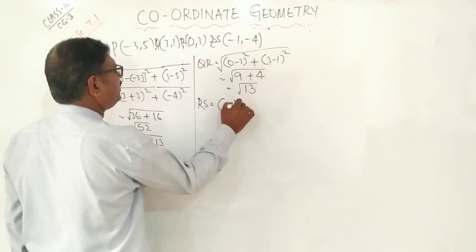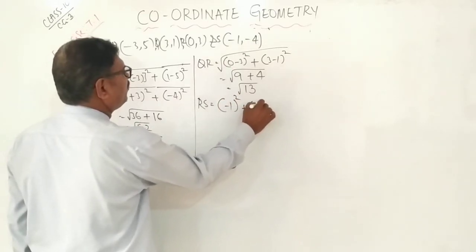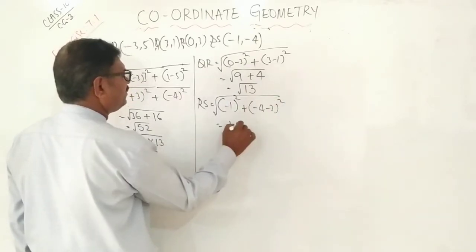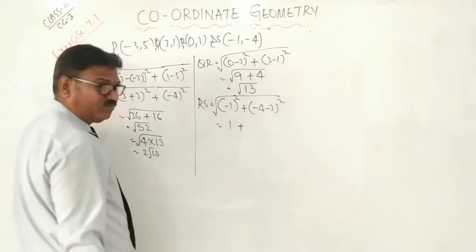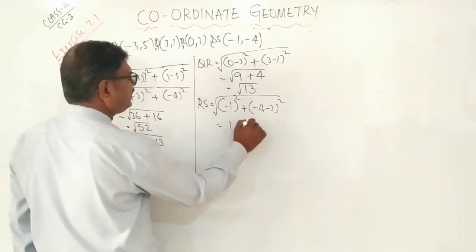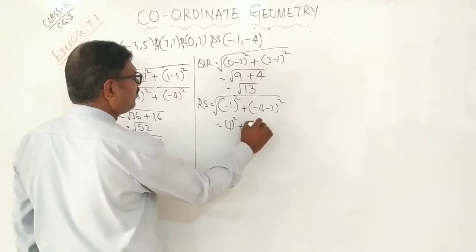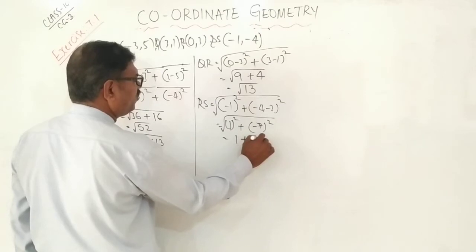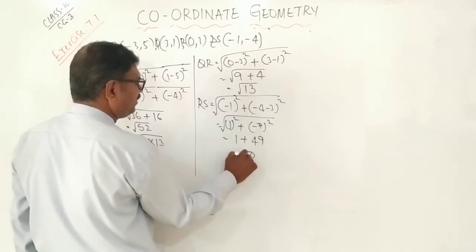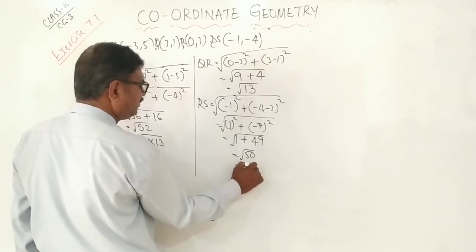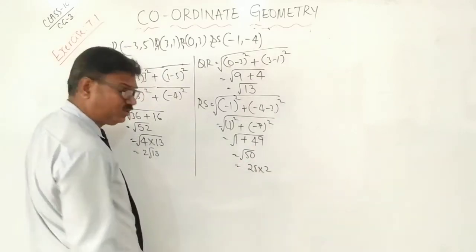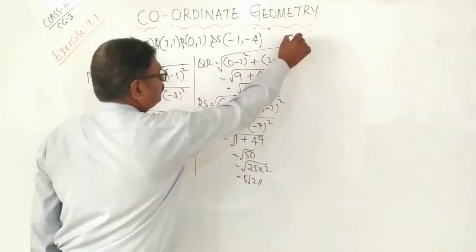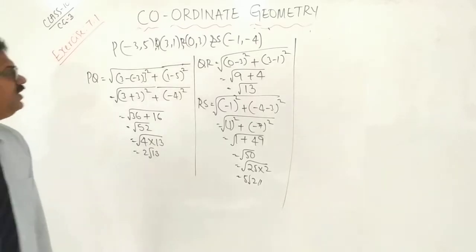Minus 1 minus 0. That is minus 1 whole square plus minus 4 minus 3 whole square. So 1 square is 1 plus minus 4 minus 3 means minus 7, minus 7 square. You can write 1 square or minus 7 square. How much is it? 1 plus 49. What is the answer? 50. 50 can be written as 25 into 2. 25 into 2 means 5 root 2. Next.